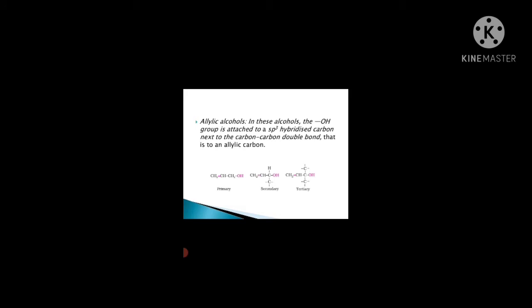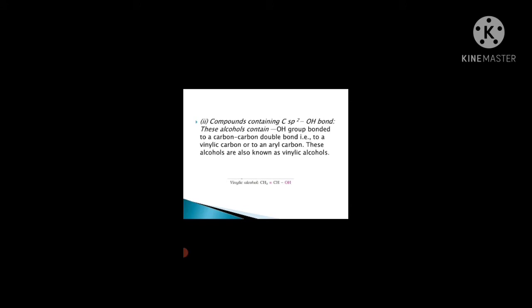Allylic alcohols: in these alcohols the OH group is attached to an sp3 hybridized carbon next to the carbon-carbon double bond, that is, to an allylic carbon. We have discussed it in class as well. Benzylic alcohols: in these alcohols the OH group is attached to an sp3 hybridized carbon atom next to the aromatic ring.